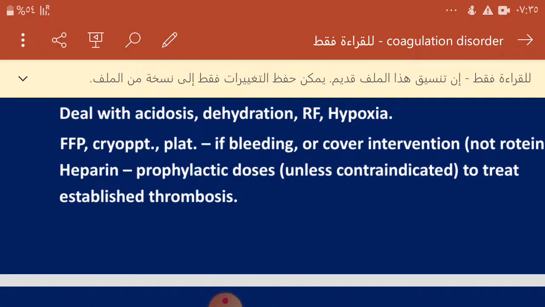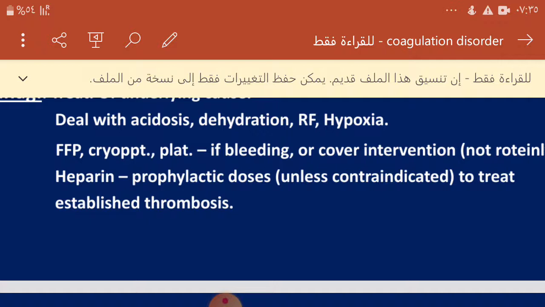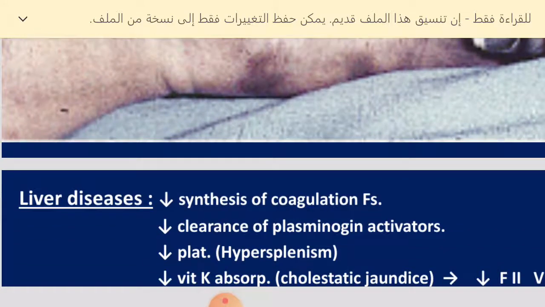Heparin: if the patient has active thrombosis and no more bleeding, you may give heparin. If the patient has thrombosis, skin ischemia, or ischemia of the lower limb, then heparin, at a lower dose, as a continuous infusion. So heparin is given at a prophylactic dose to treat established thrombosis, such as limb ischemia because of thrombosis of the lower limb.